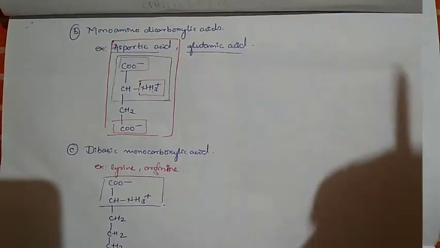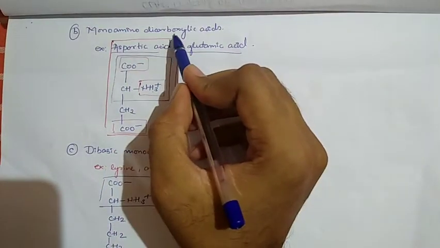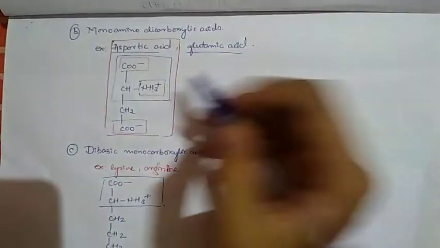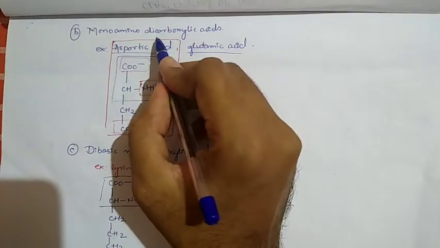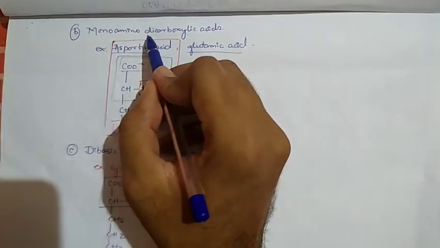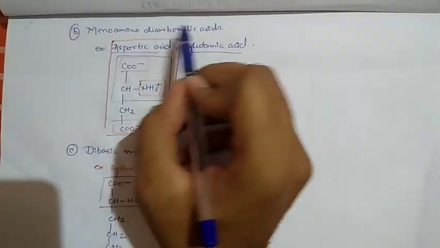Moving on, monoamino dicarboxylic acid. Every name indicates its own structure. Monoamino contains one amino group and dicarboxylic acid contains 2 carboxylic acid groups. So this is the second structure, monoamino dicarboxylic acid group.